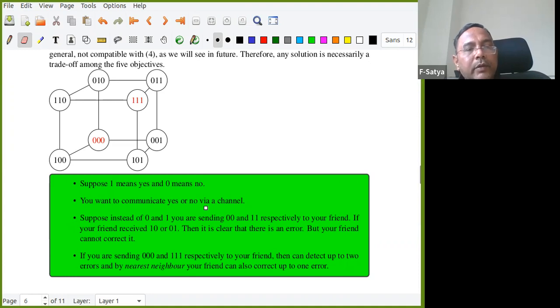So 000 to 010, there is only one digit changed. So if there is a change of only one digit, I'll put an edge. Otherwise, I will not. So there is no edge between 000 and 111. Why? Because now 3 bits are changed. There is also no edge between vertex 000 and 011. Why? Because 2 bits are changed. So I hope it is clear how this graph is constructed.